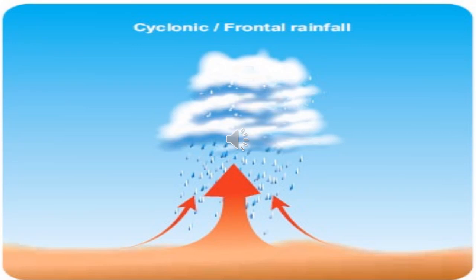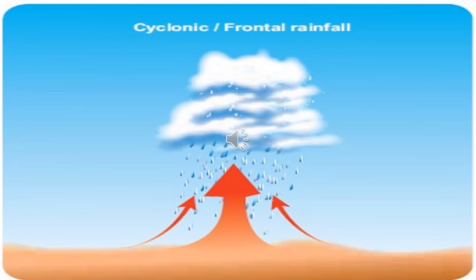When warm and cold air masses converge, condensation and precipitation take place on the boundary between warm and cold air masses. This is called frontal rainfall. Warm air comes from the area where the temperature is high, and cold air from where the temperature is low.